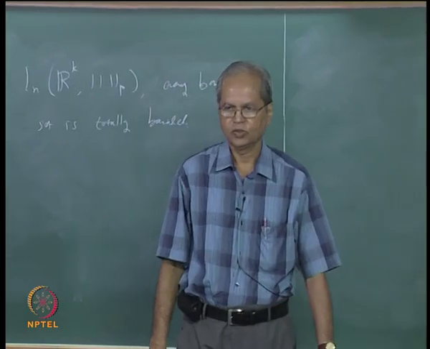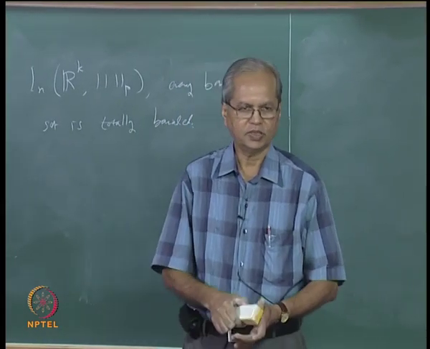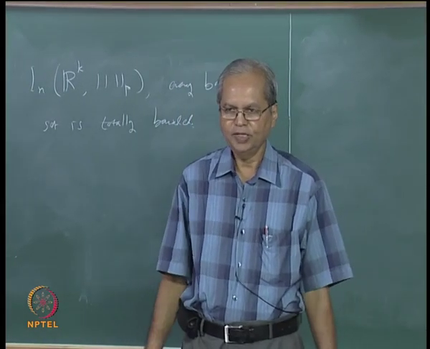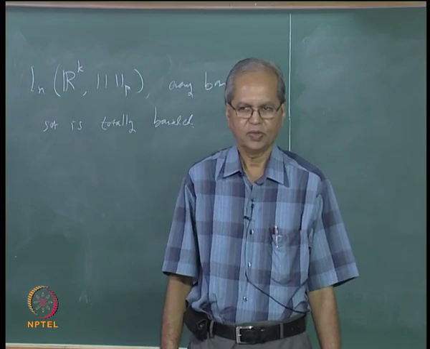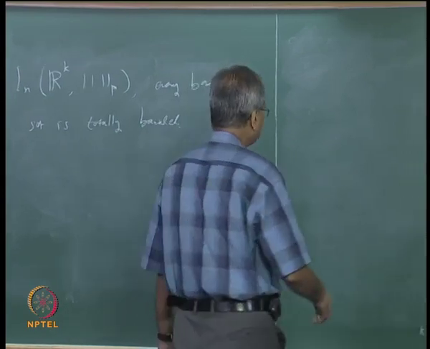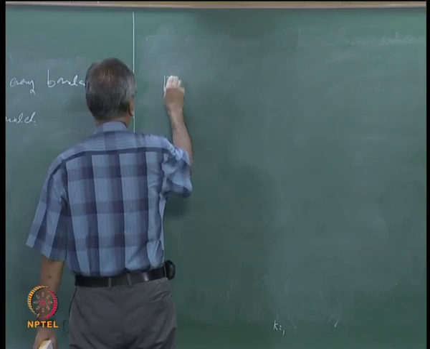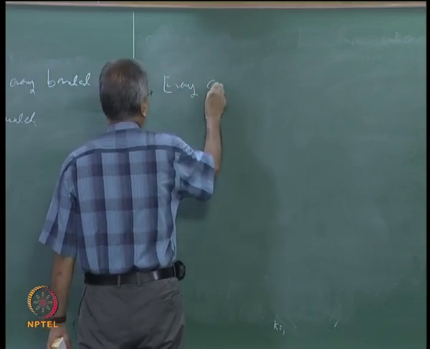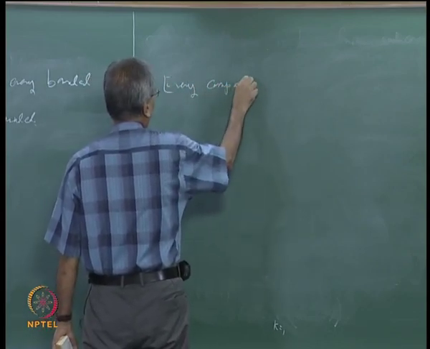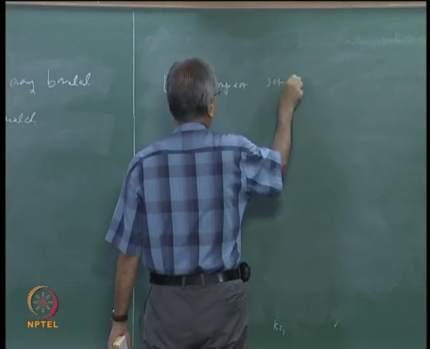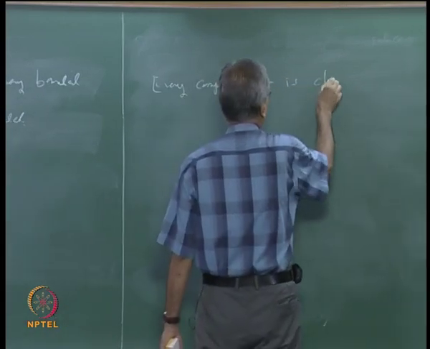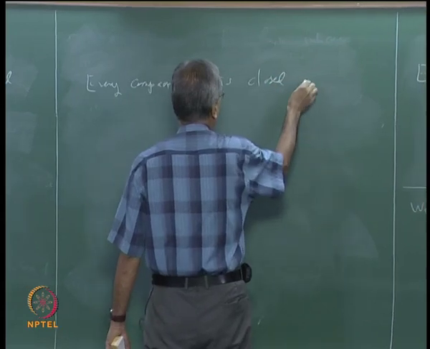So let us again take a review of whatever we have shown about the compacts. We have shown that every compact set is closed, and every compact set is also totally bounded and hence bounded. So let us just write every compact set is closed and totally bounded.